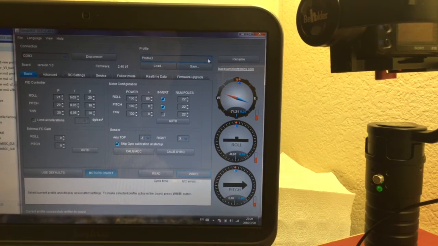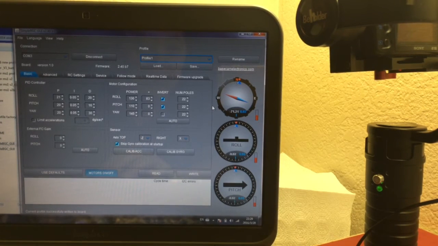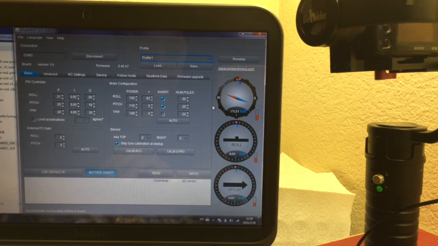Now we go back to profile 1 again. We must go back to profile 1 first. You know why? Because with the Alexmos software for the Beholder MS1, when the gimbal starts up, it starts from the last profile you wrote into the gimbal.